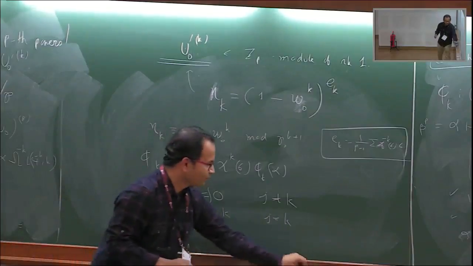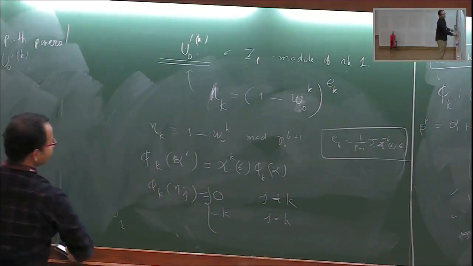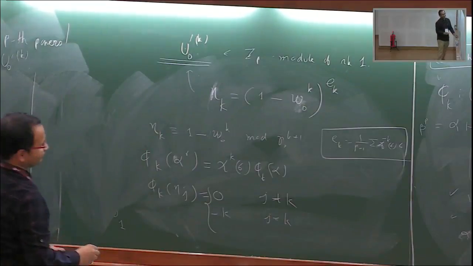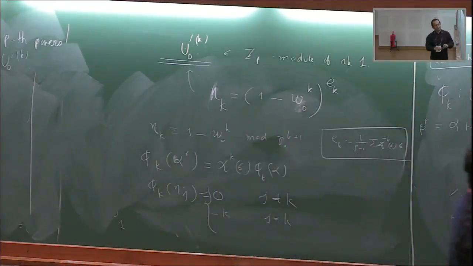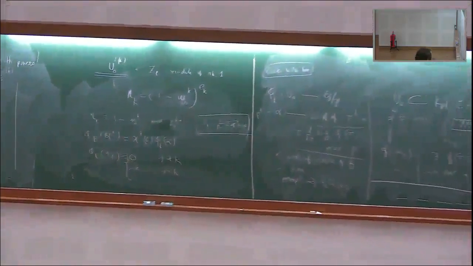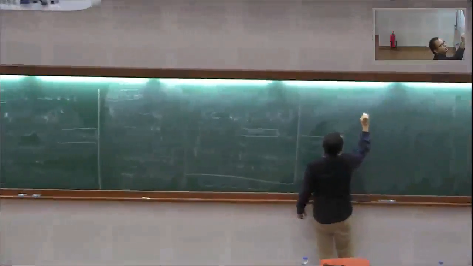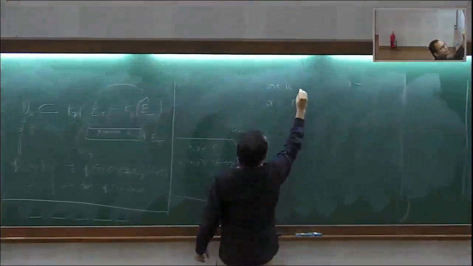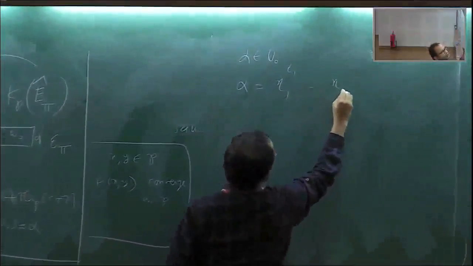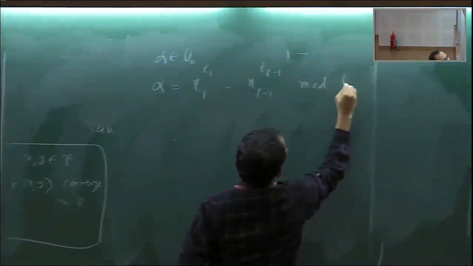Okay, so maybe I should not have erased this. Okay. So now, if I have any unit alpha, I can write it in terms of this: eta 1 t1 up to eta p minus 1 t p minus 1, modulo the p-th powers.